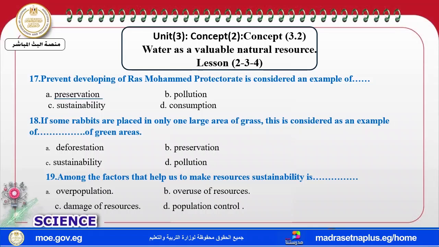If some rabbits are placed only in one large area, let's consider the example. Take care that one large area affects sustainability, the same as the cow. Among the factors which help us to make resources sustainable, what makes the resources sustainable is, my dear students, population control.